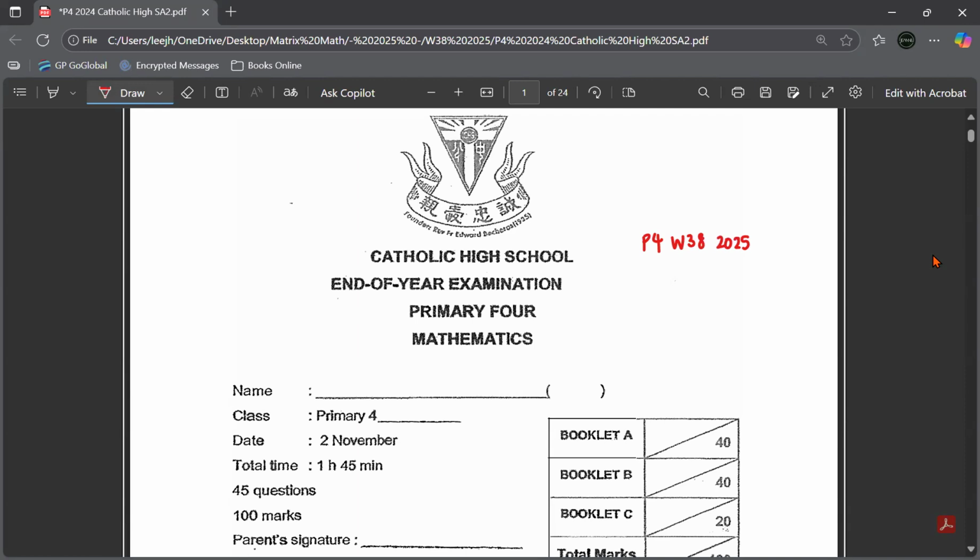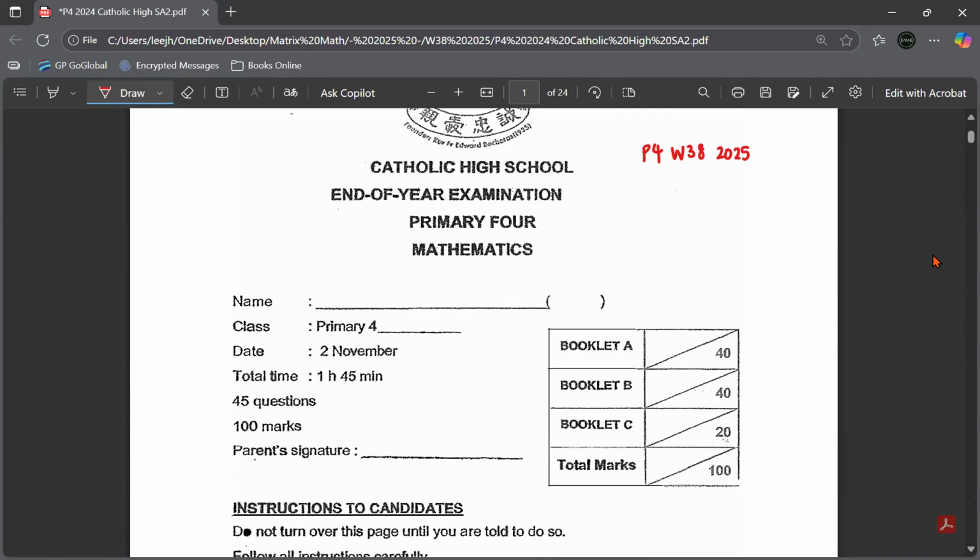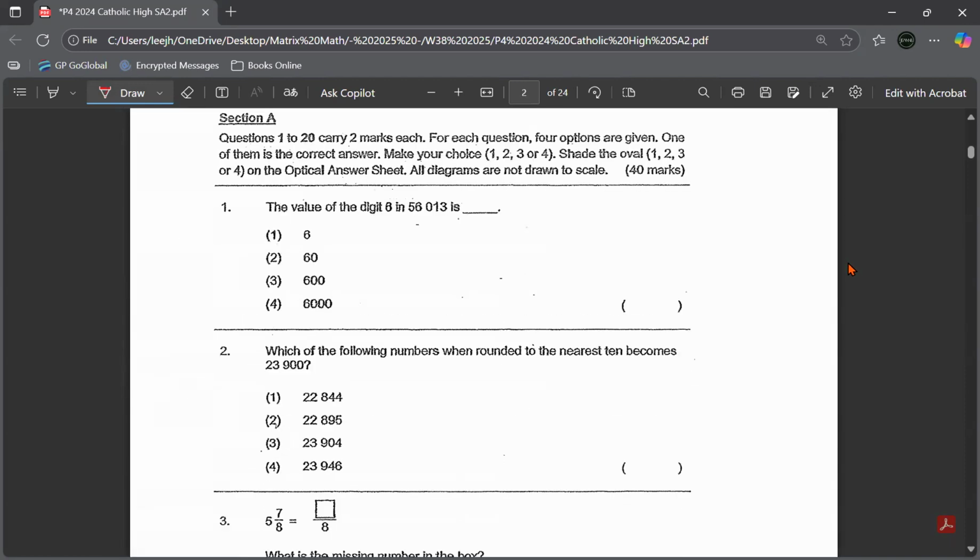Okay, so I'm going to the first one. Section A. Question one says the value of the digit 6 in 56,013 is what? So this is the digit 6. Which is the value? Here you know that it's the thousands place. So that means your answer is actually number 4 because it stands for 6,000. Not only 6 but 6,000, because the 6 is in the thousands place. So the value will be 6,000.